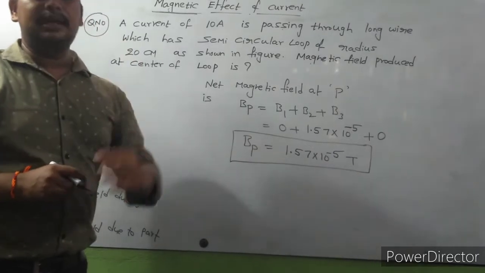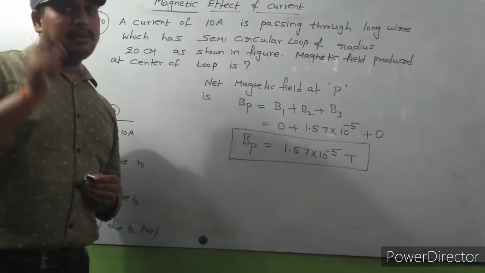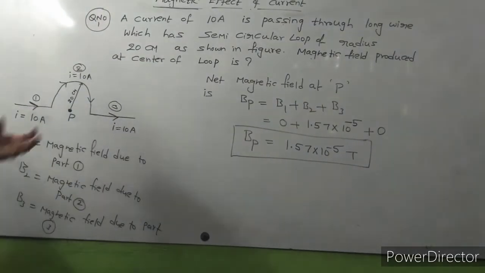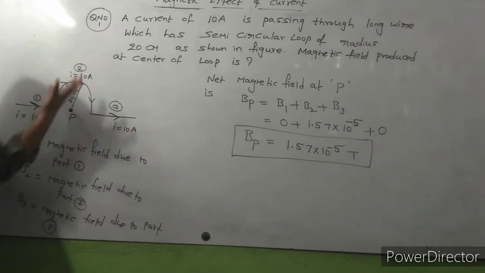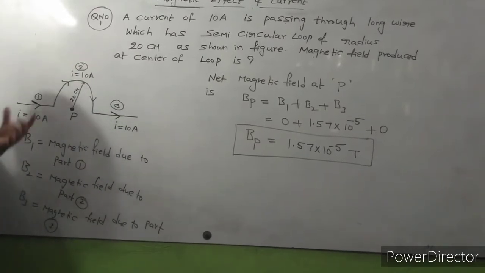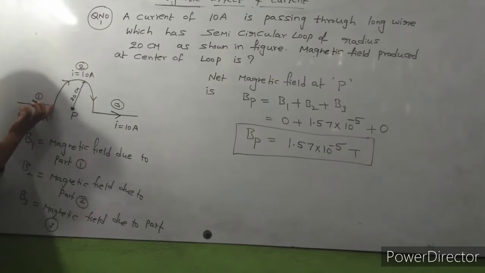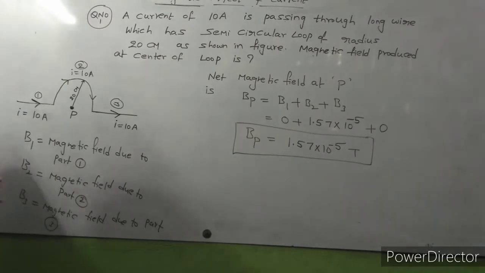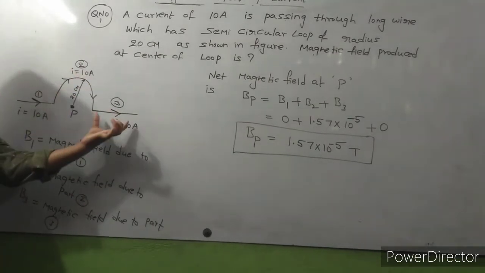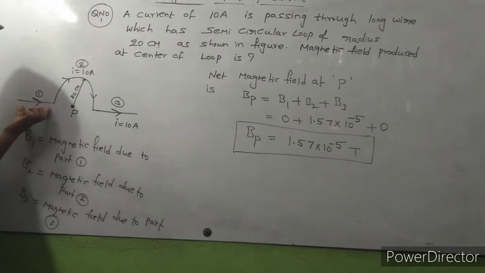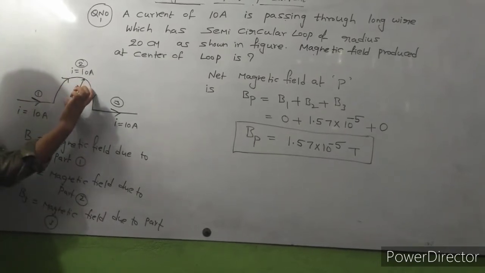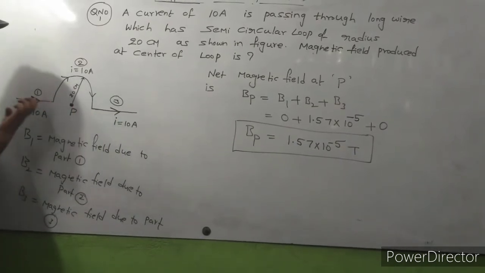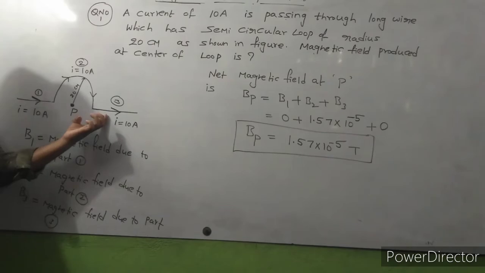Again I will recapitulate one more time. So students, please observe carefully. This is a very simple problem and very important too. So this is the figure for this question. Observe the figure carefully. Here two wires are there. I consider 3 parts. This total diagram I will divide as 3 parts. This is the first part, this is the second part, this is the third part. First part is a straight wire, second part is in the shape of a semicircle, third part is in the shape of a straight wire.